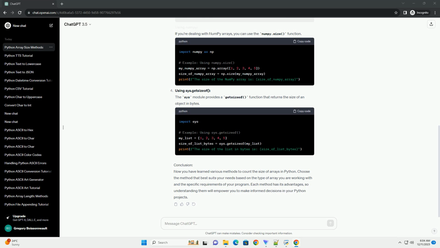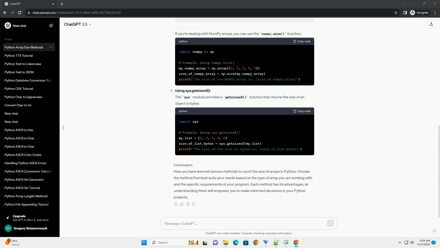Using the array module. If you are working with arrays created using the array module, you can use the array.buffer_info method. Using numpy. If you're dealing with numpy arrays, you can use the numpy.size function.